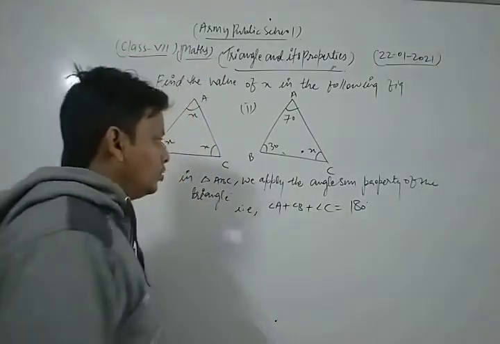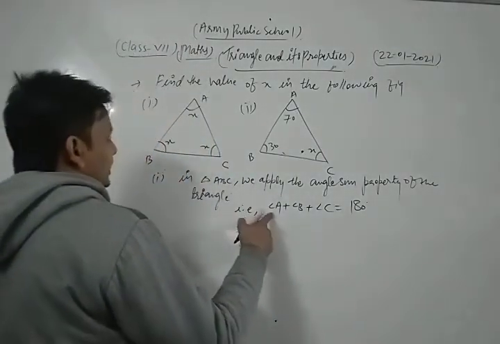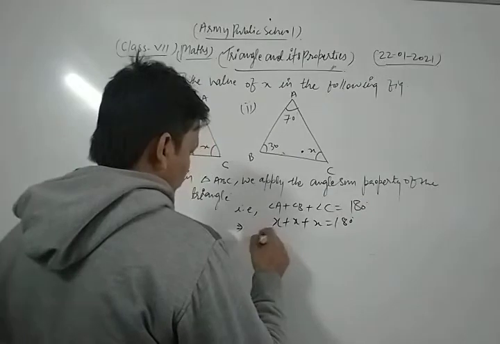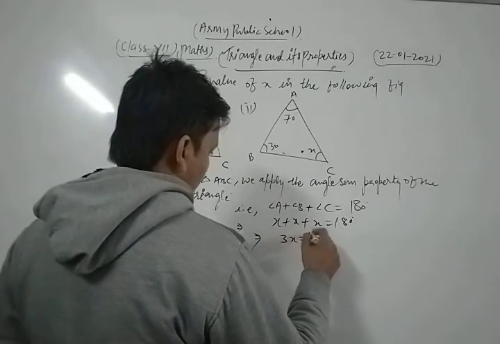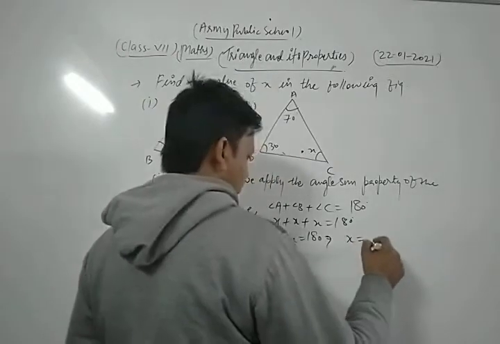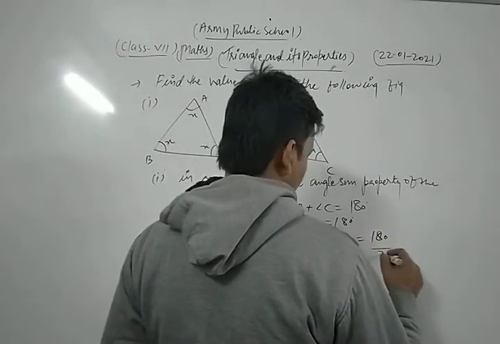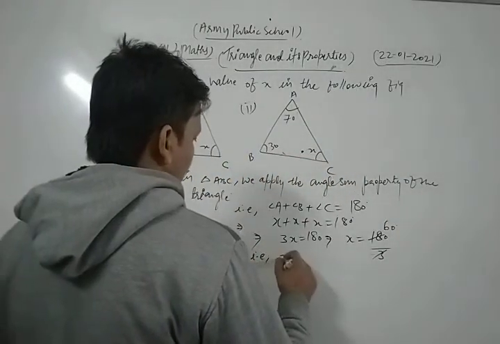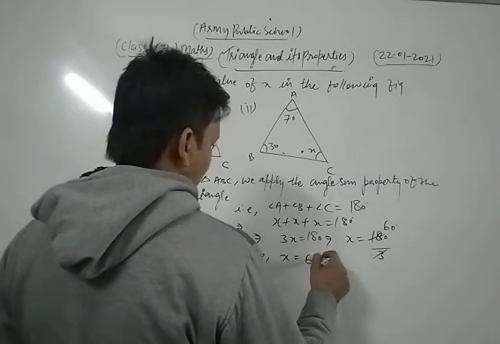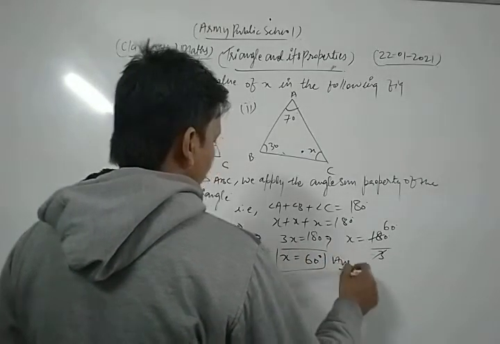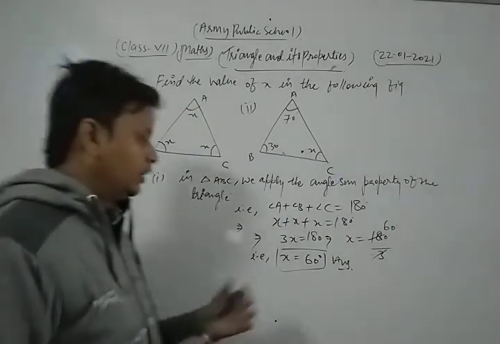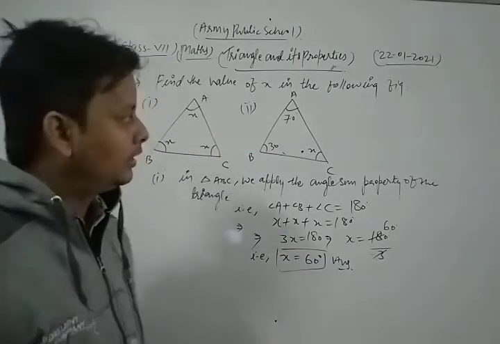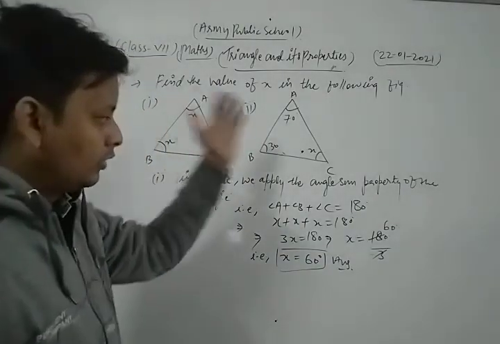180 degrees. So let's see. Now we put angle A as x, this is x, this is x, is equal to 180. So we get 3x is equal to 180, that is the value of x is 180 upon 3, 3 6 is 18 and 0, that is x is equal to 60 degrees. Thus, in this way, in the first part of this question, the value of x is what? 60 degrees. Now, similarly, dear students, we take and solve the second part of this question.